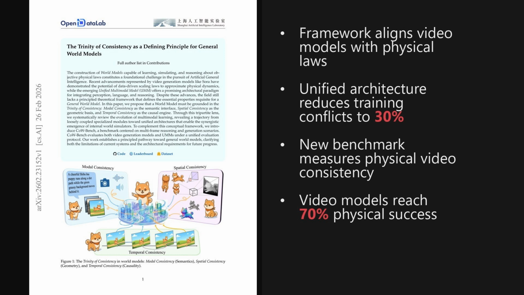Wrapping up, the central insight here is that general world models must transcend simple statistical imitation by strictly adhering to the trinity of consistency: modal alignment, spatial geometry, and temporal causality. This shift charts a critical pathway for transforming video generators into physically grounded simulators.